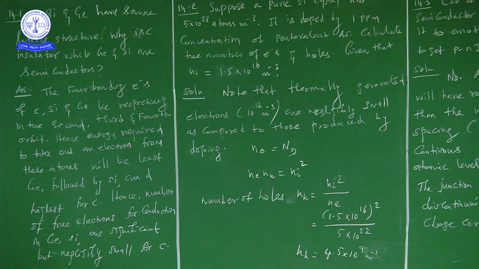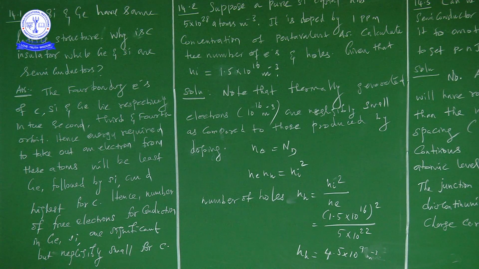Okay, right. Now we are going for the second problem. See this. Suppose a pure silicon crystal has 5 into 10 to the power of 28 atoms per meter cubed.